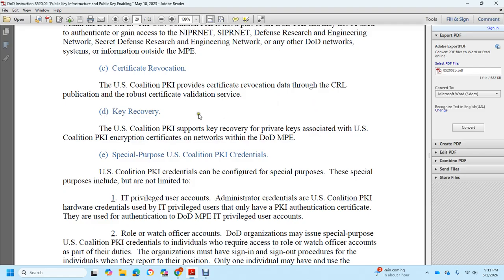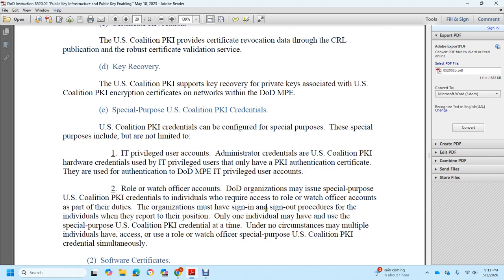Special purpose U.S. Coalition Public Key Infrastructure credentials. U.S. Coalition Public Key Infrastructure credentials can be configured for special purpose. Special purpose includes, but is not limited to, information technology privileged user account administrator credentials. The U.S. Coalition Public Key Infrastructure hardware technology IT and provided users have the Public Key Infrastructure authentication certificate with the authentication DoD MPE Information Technology Privileged User Accounts.